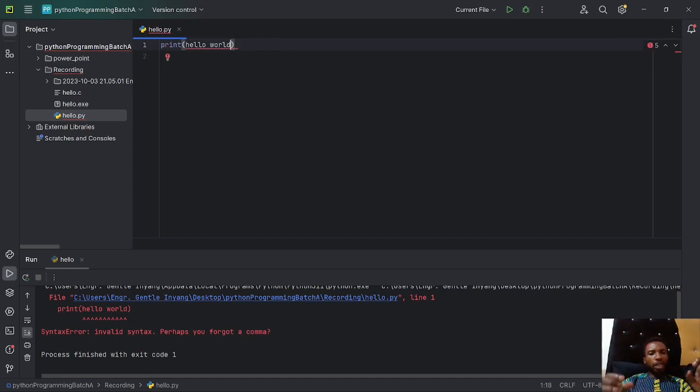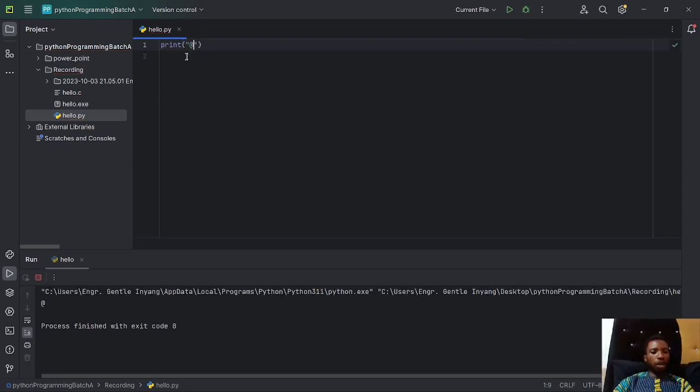Now, this is because each time you remove a quote from a supposed string, it's going to see that value, this hello world, as a variable name. When you get to that stage, you'll really understand what I'm talking about when I say variable names, right? So at this stage, anytime you want to print something, you must put it in quotes. If it is an alphabetical character or a symbol, let's say I want to print the at symbol, I can't pass it like this. It's going to give me an error, except I put it in quotes like this. And if I run this code now, I'm going to have the at symbol printed.